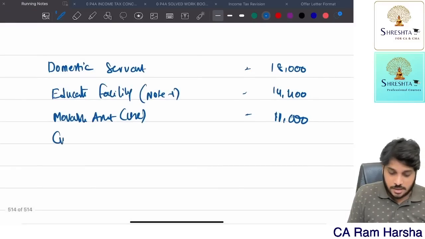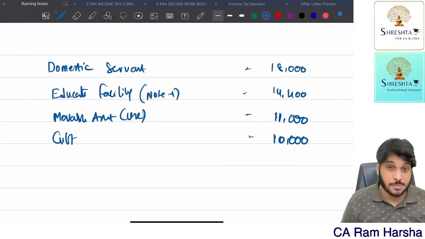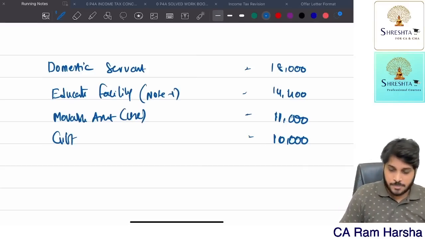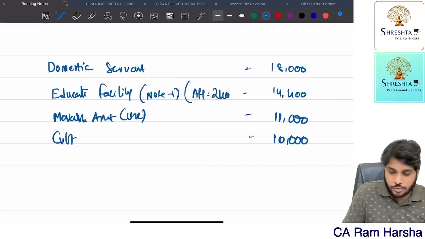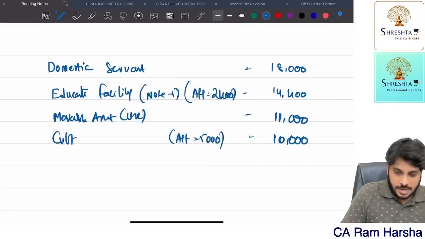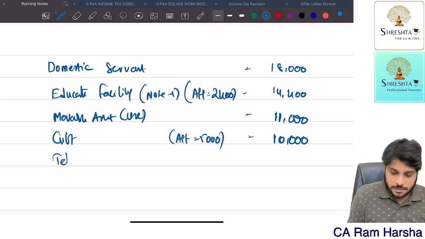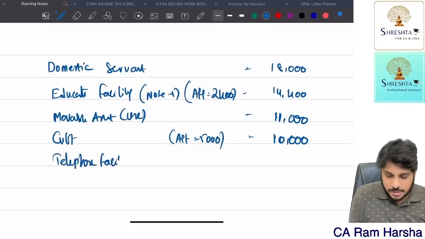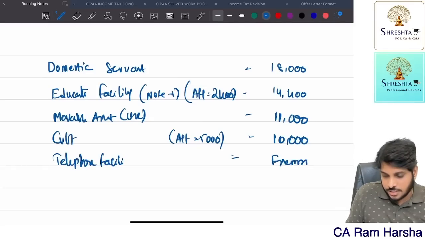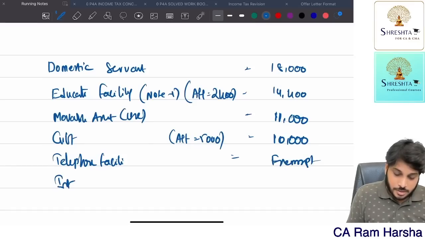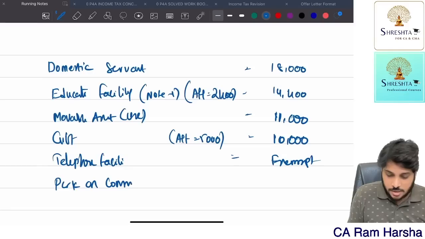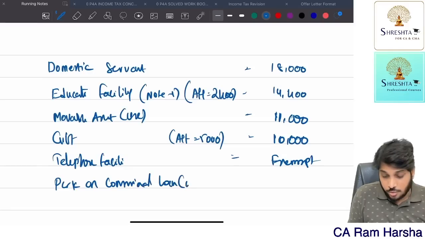Next, gift voucher of 10,000. Since value exceeds 5,000, it is fully taxable. Alternatively, only 5,000 is taxable. Here the alternative answer is 5,000. Okay, fine. Next, telephone facility is fully exempt. Yes or no? This is not taxable.